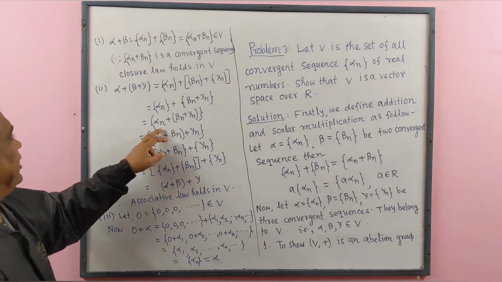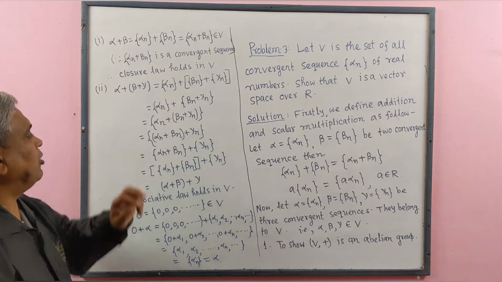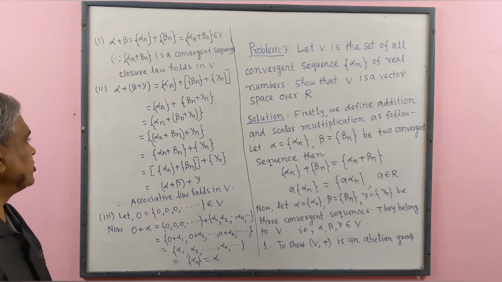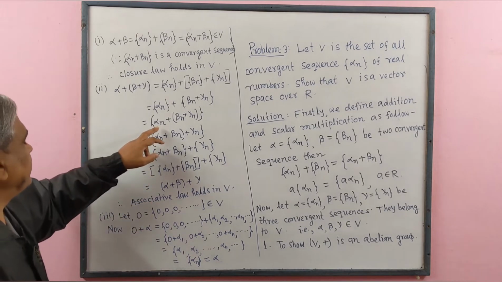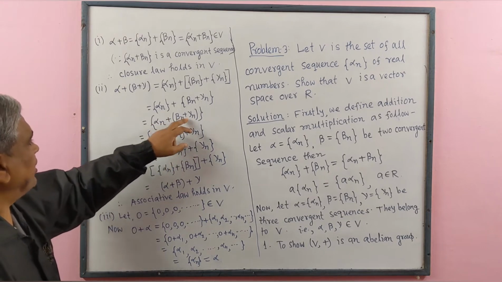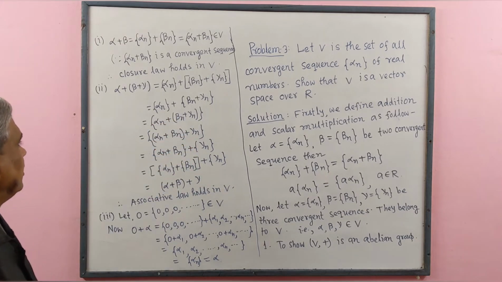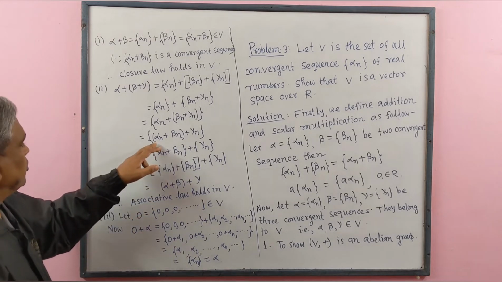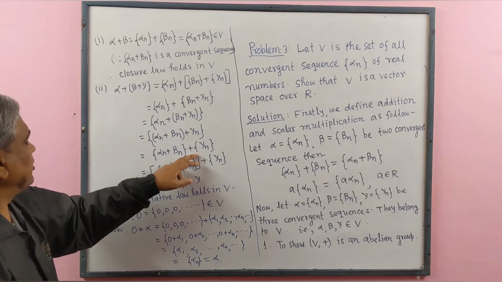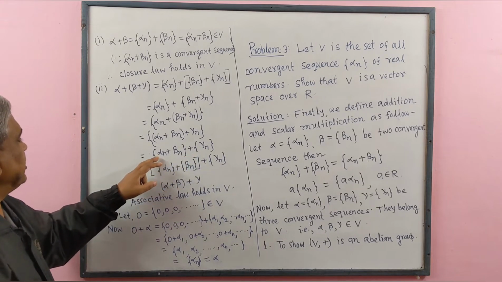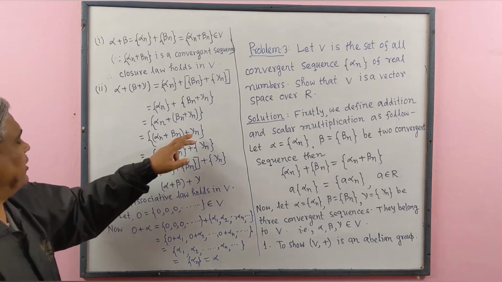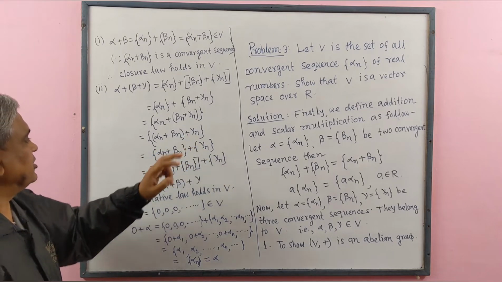Since alpha n, beta n, gamma n all are real numbers and real numbers are associative, we may write under bracket alpha n plus beta n plus gamma n, and we may write this as the sum of two sequences: the generalized term of the first sequence is alpha n plus beta n, and the generalized term of the second sequence is gamma n.